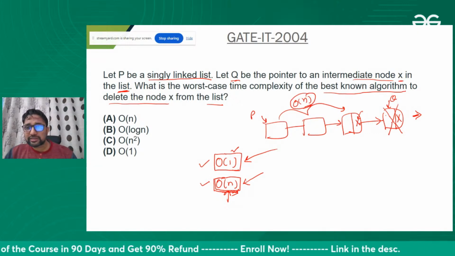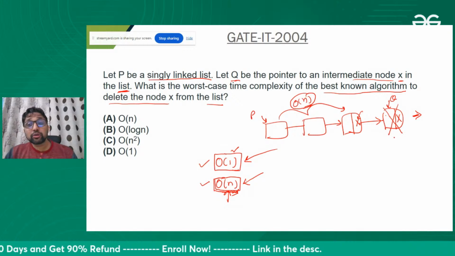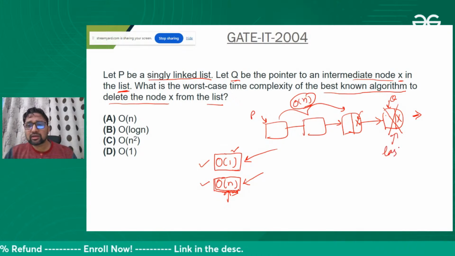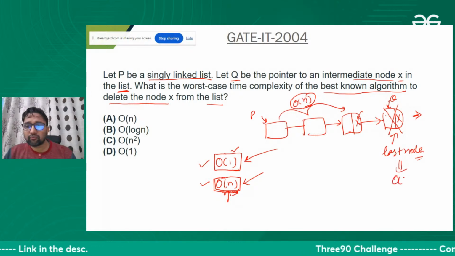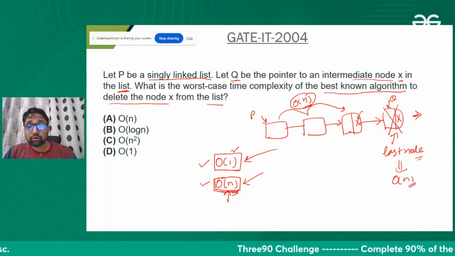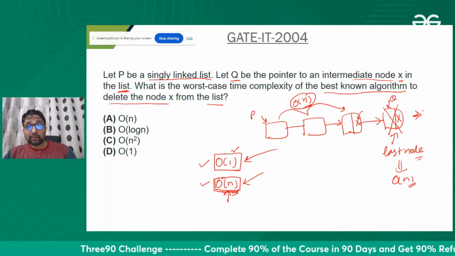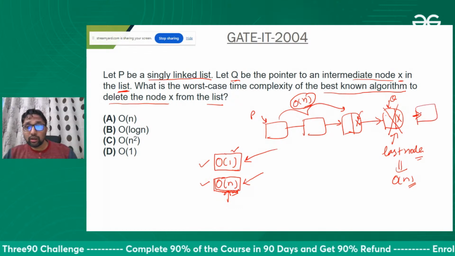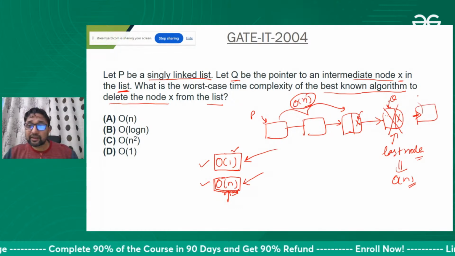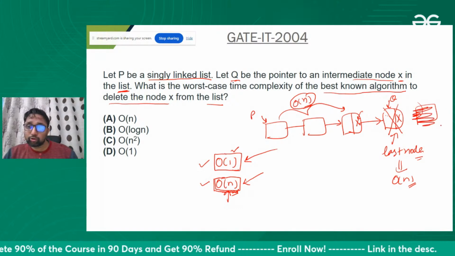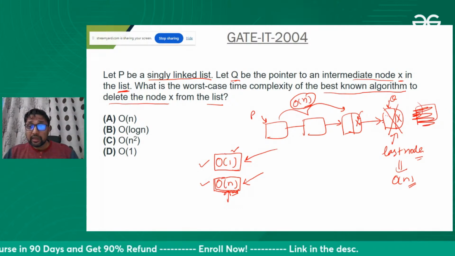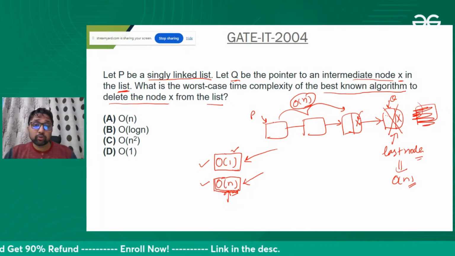So what I want to say is that if we need to delete the last node, then confirm that will take order of n time. Why? Because now the previous method I cannot apply because I do not have any further node. I cannot copy the data and link it to the next. That method cannot be applied.